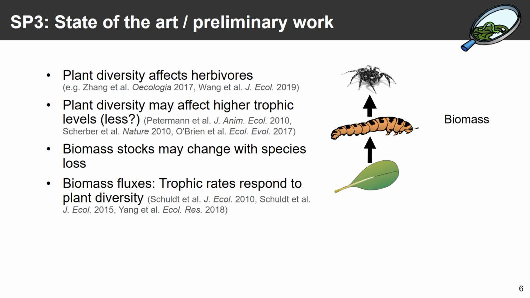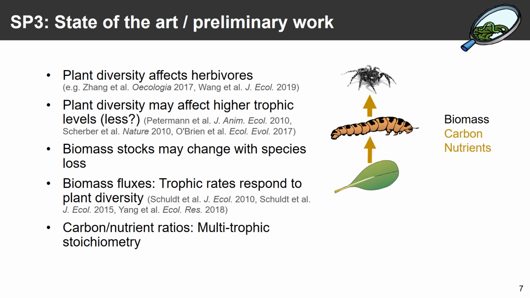Not only biomass stocks may change, also biomass flows or fluxes may change. We definitely know that trophic rates respond to plant diversity, and there are a few examples from the China experiment, but also from other places showing that, for example, herbivory or predation rates change as response to plant diversity. But how this translates into fluxes of biomass across trophic levels, we don't know. Other things that flow in food webs, for example, carbon or nutrients, we definitely know almost nothing on the effect of plant diversity on this multi-trophic stoichiometry.